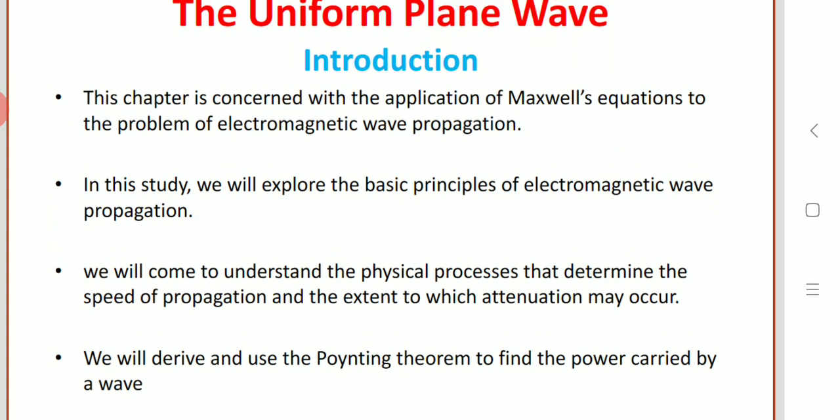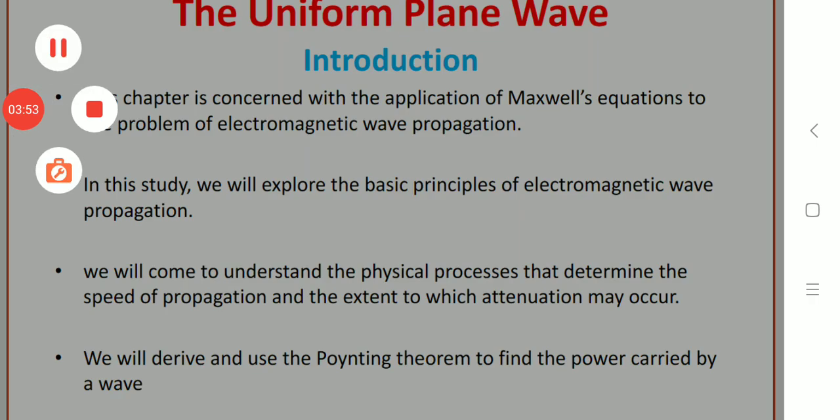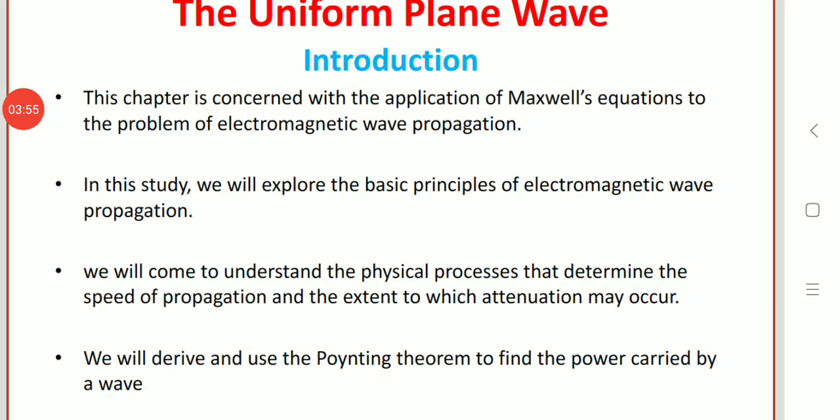We will also derive and use the Poynting theorem to find the power carried by the wave, right?